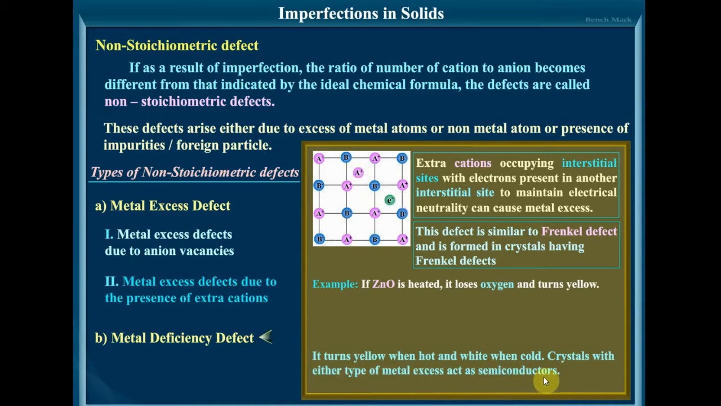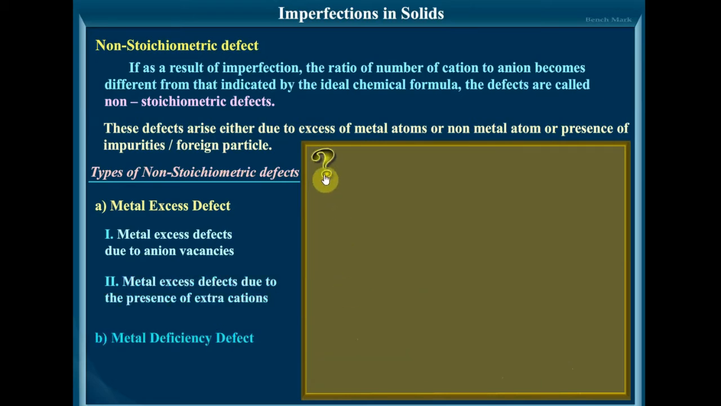Crystals with either type of metal excess act as semiconductors. So this is very important. What happens when ZnO is heated is a very important question. Next is the metal deficiency defect.